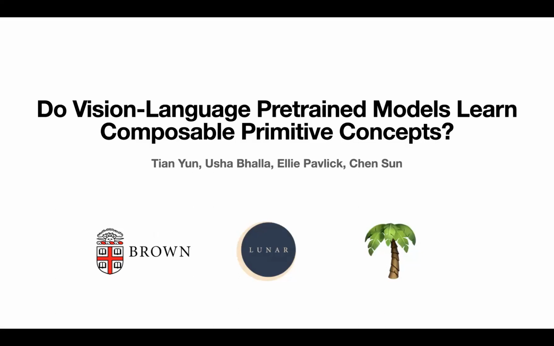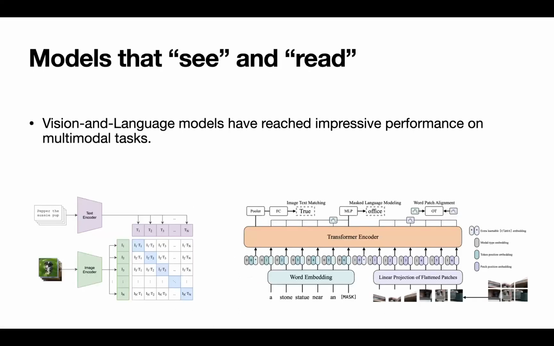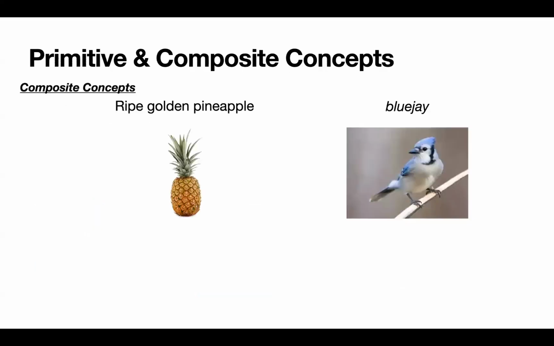Hello, everyone. Welcome to our talk, Do Vision Language Pre-trained Models Learn Composable Primitive Concepts? Recently, there are lots of vision language models reaching impressive performance on multi-modal tasks and even zero-shot recognition tasks. Many of them are trained with unlabeled pairs of images and captions from the internet.